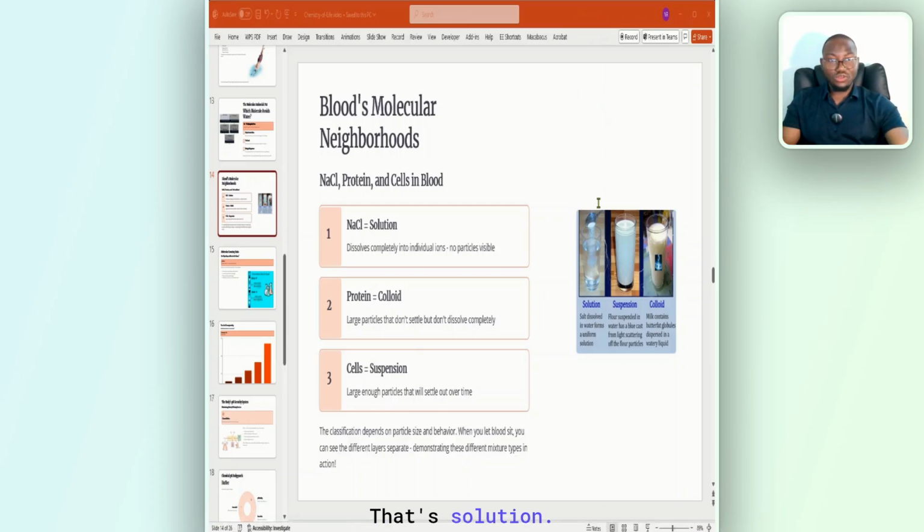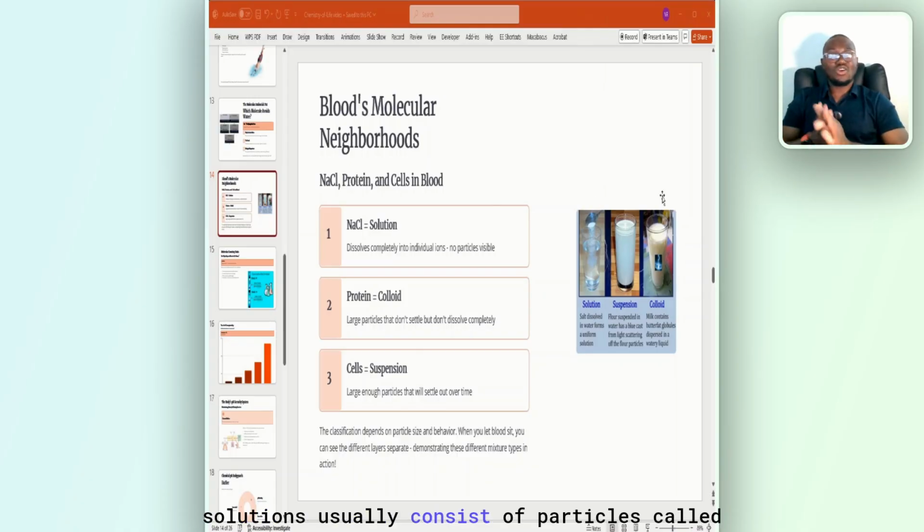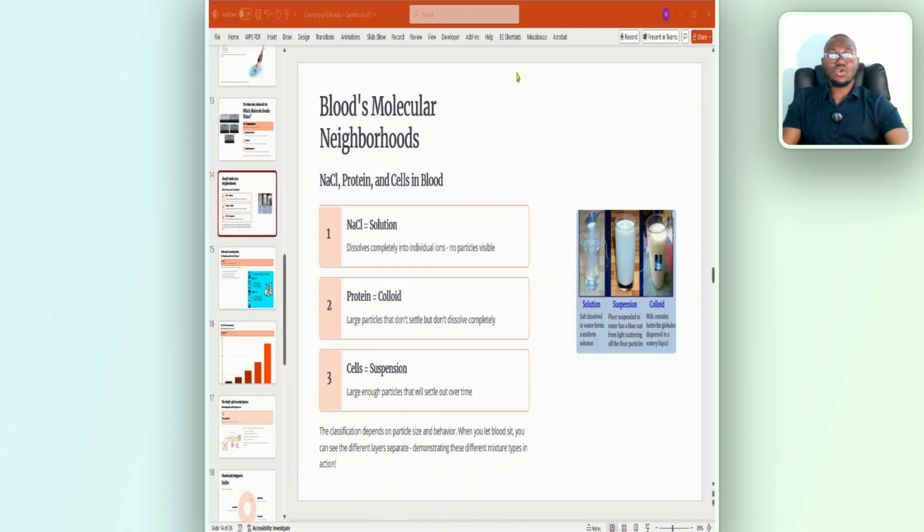All right. That's solution. They dissolve completely. Extremely important. So solutions usually consist of particles called solutes mixed with a more abundant substance called solvents. All right. So solutes can be gas, solid, or liquid. Now these are the characteristics of solution that you need to understand.